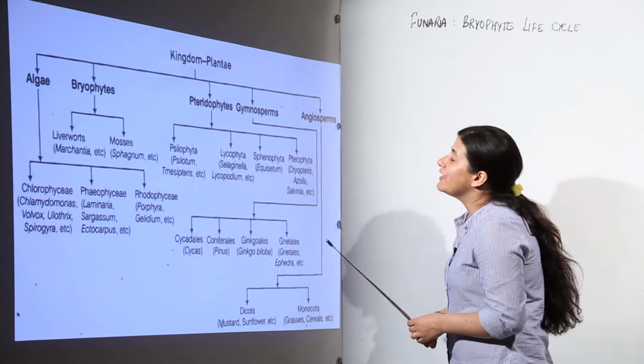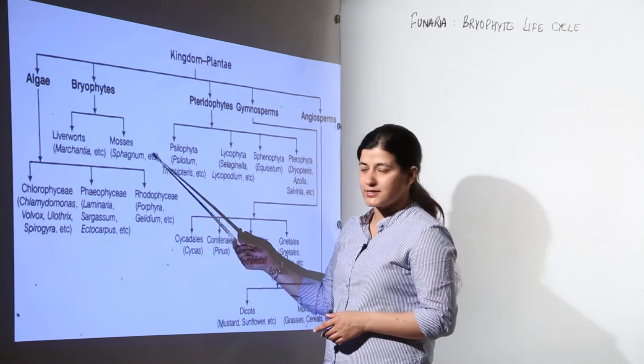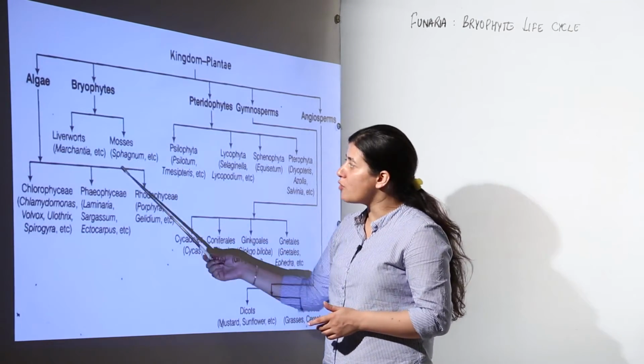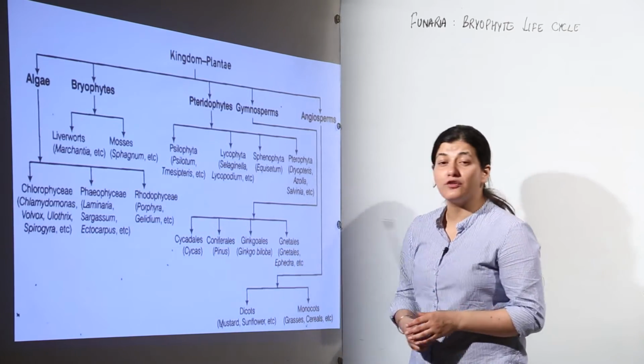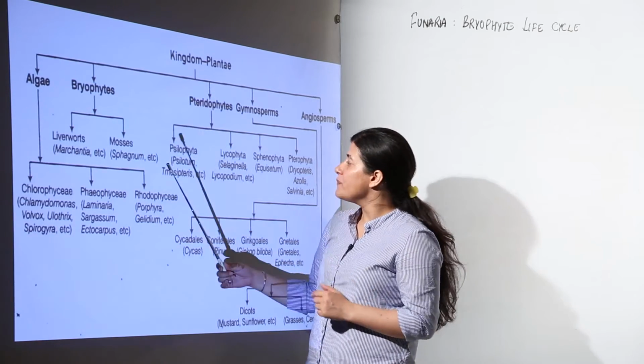Again I tell you. Then we come to bryophytes. We have liverworts and we have mosses. In the case of liverworts, we have the example of Marchantia. In the case of mosses, we have the example of Sphagnum. And the example of Funaria cannot be missed. So we have Sphagnum and Funaria.